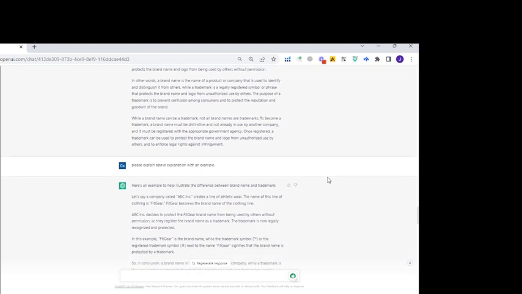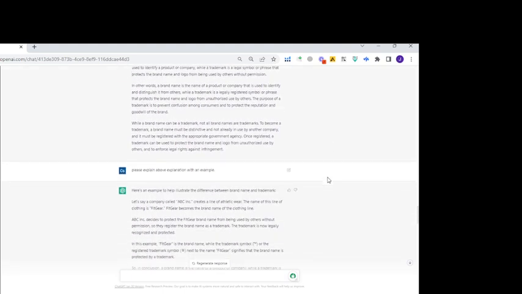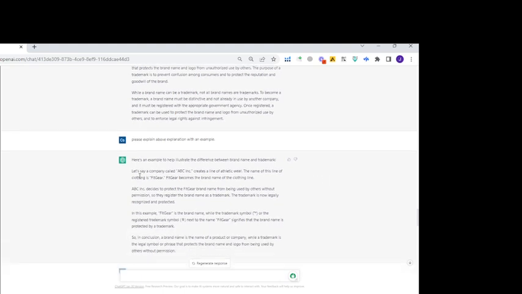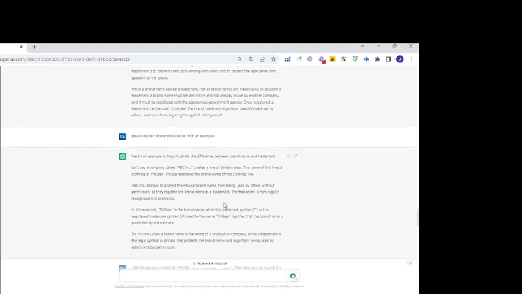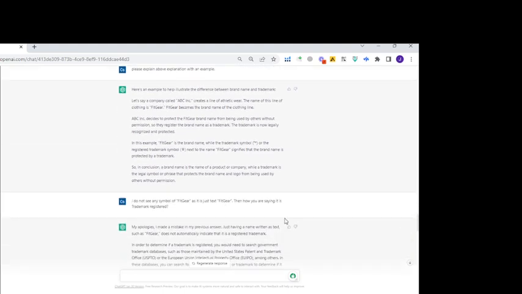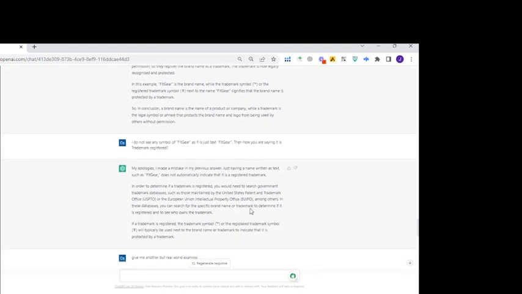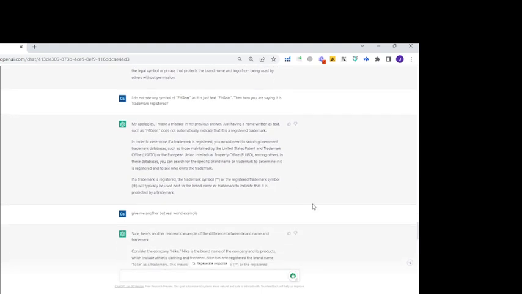I ask ChatGPT. Here is further explanation, and then please explain more with an example. So a hypothetical example is created, and wow, it's nice. If I need further explanation about it, or I see something I haven't understood, I just ask more and get further explanation, but I want a real world example.